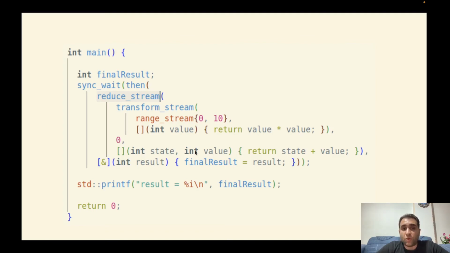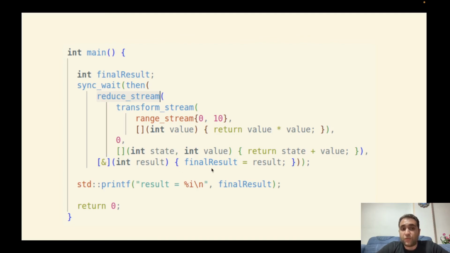It accumulates all the values in the stream, and the result is returned to the then function. Okay, it means reduce stream returns a sender. Yeah, it's a sender. A sender is passed to the then function, and the second argument is a lambda function.